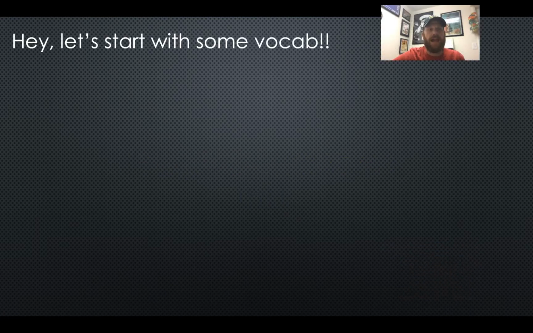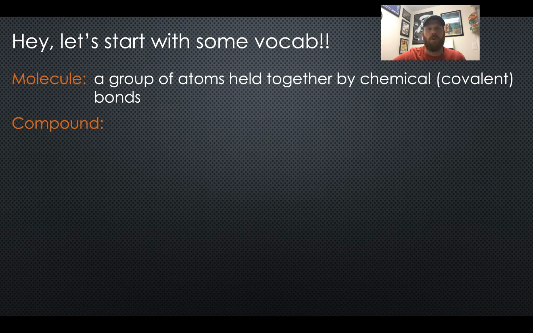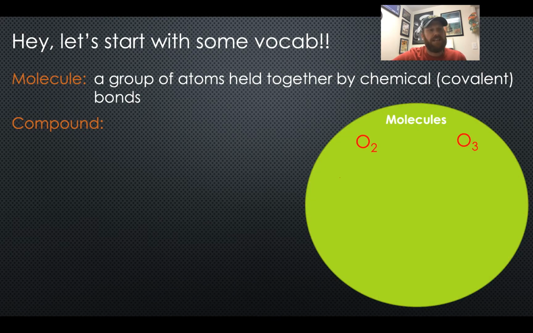When atoms combine, they form molecules and compounds. Outside of a science classroom, these two terms are used synonymously, but in chemistry class, there is an oh so slight difference between the two terms. Molecules are two or more atoms held together by chemical bonds. Some sources will be even more specific and say a covalent bond. So that means these substances, ozone, oxygen gas, nitrogen gas, hydrogen gas, methane, ammonia, and water, are all molecules.